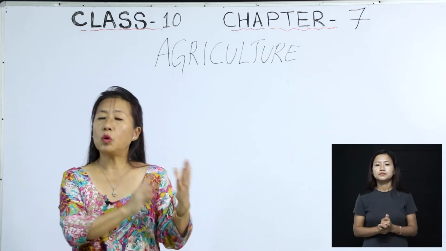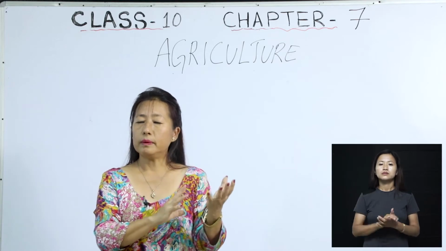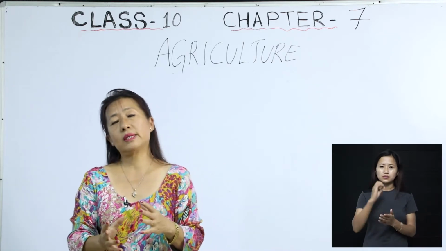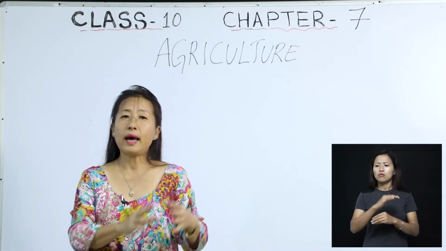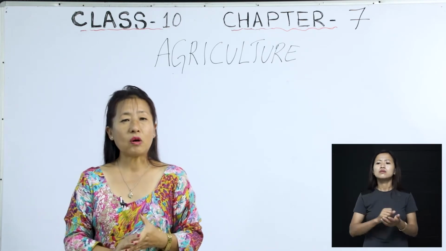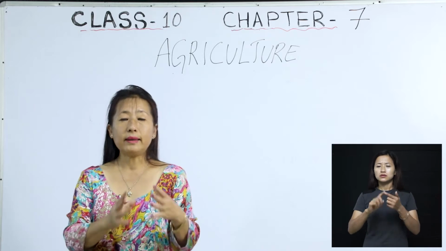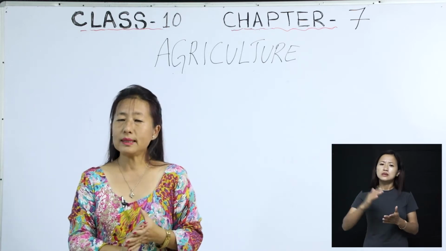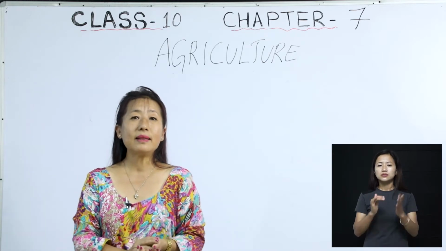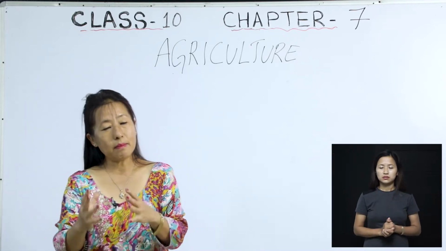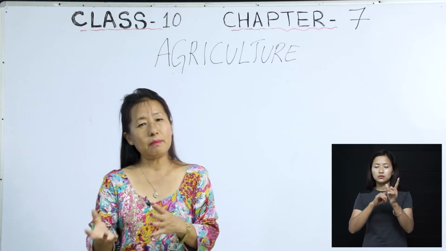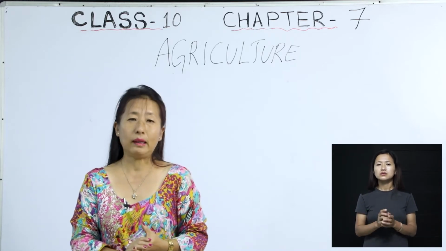Because if you go back, in the lower classes, you have discussed how the Britishers ruled over India, and how they destroyed the economy of India. There you have also discussed what we call the Zamindari system. Zamindar means we are talking about the landlords.